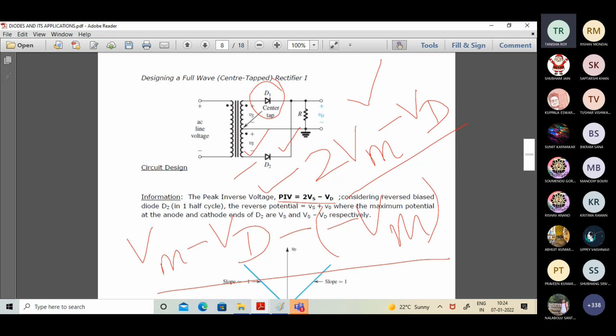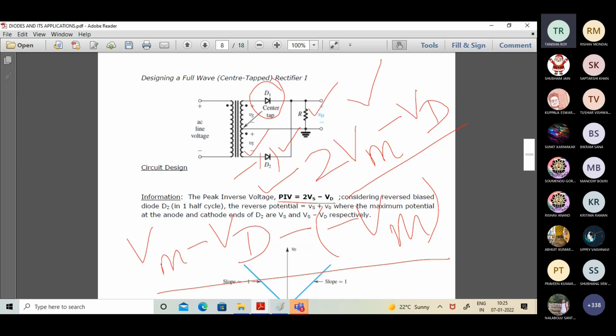Look, what is the peak potential across the load resistance R? The peak potential is Vm minus Vd. That is at the cathode end of the diode. Now we are talking about the anode end of the diode. So what is the anode end peak potential? It is equal to minus Vm. Think from the point of view of potential. Look at the potential distribution for Vs in the lower half winding. We are taking the center tap as 0 voltage, but look at this, it's in the reverse potential. So the anode end of D2 in the reverse half cycle should have the potential equal to minus Vm.